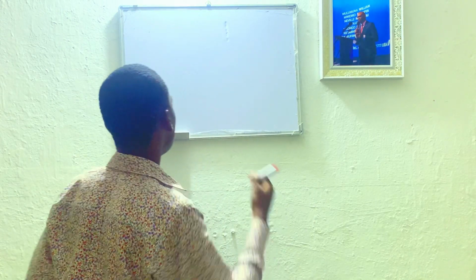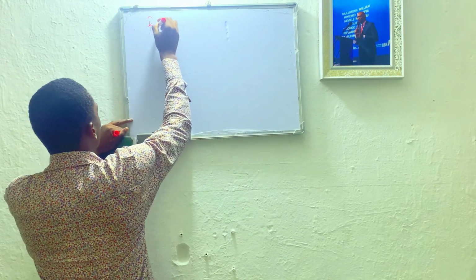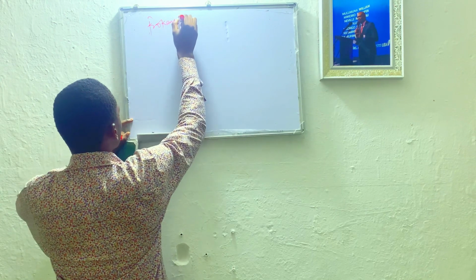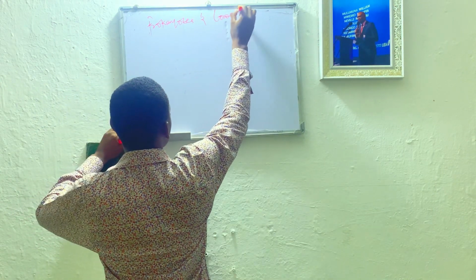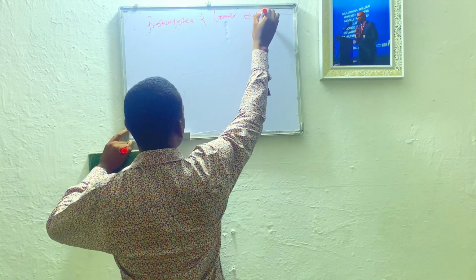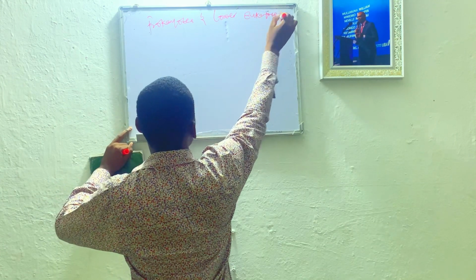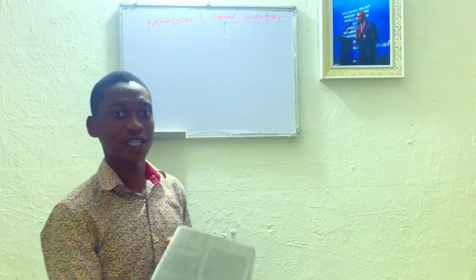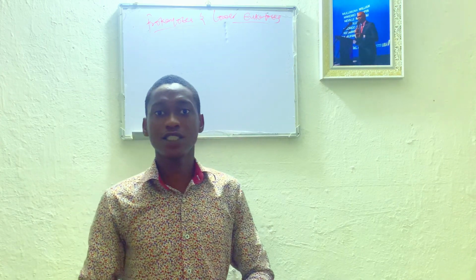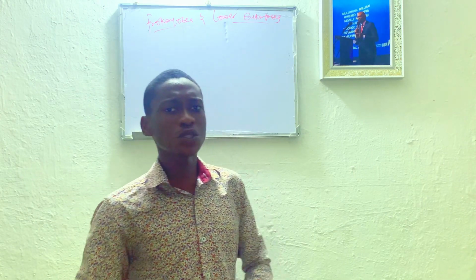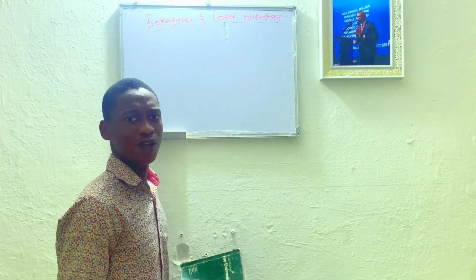Today we want to talk about a particular topic that will interest you. Our topic today is prokaryotes and lower eukaryotes. This topic is in chapter 5 of your textbook. For Imo State University students, it's in chapter 5 of your textbook. Now let's talk about this topic, prokaryotes and lower eukaryotes.